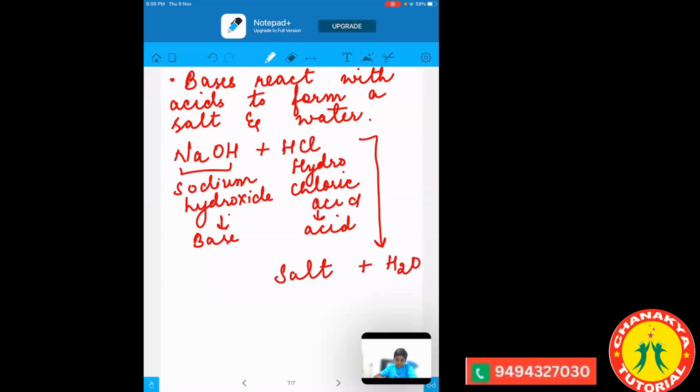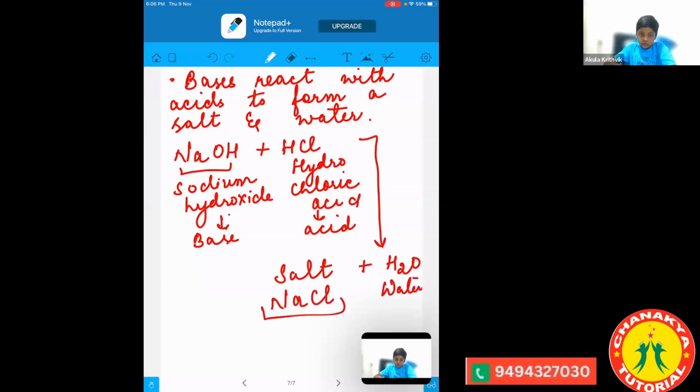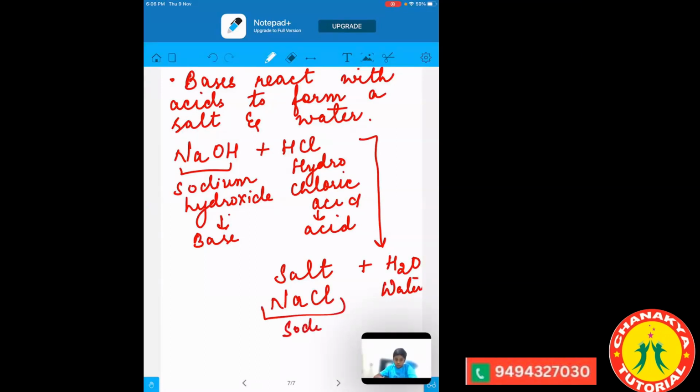Now this NaOH and this hydrochloric acid will join together and form NaCl and water. What is NaCl here? Sodium chloride. Very good, Kritvik. Very good, Anubhav. So it is sodium chloride, which is our normal salt, the salt which we mix in vegetables or when making curry. That is called sodium chloride, or table salt. So in this section, what happened?